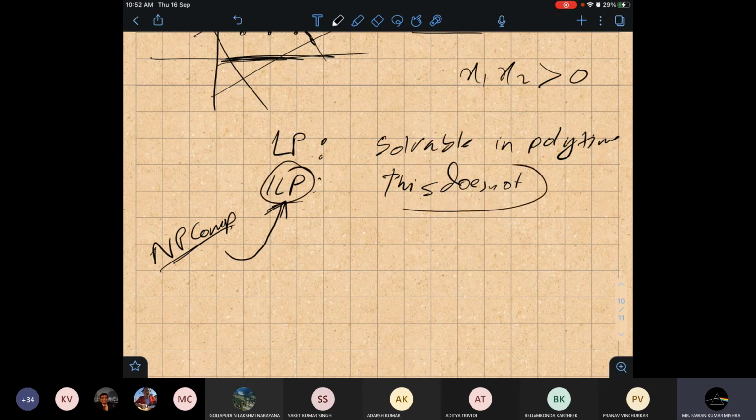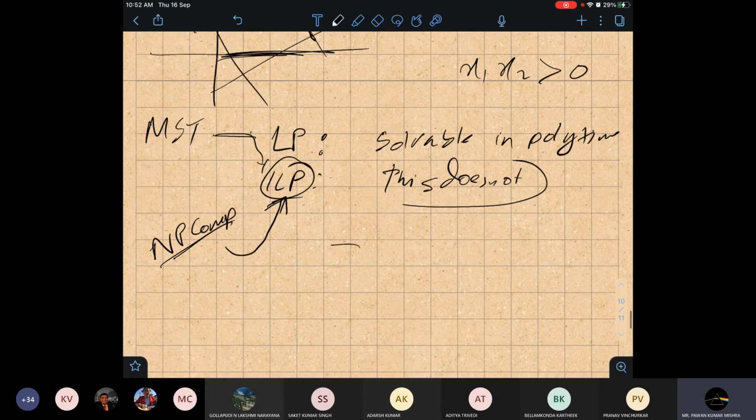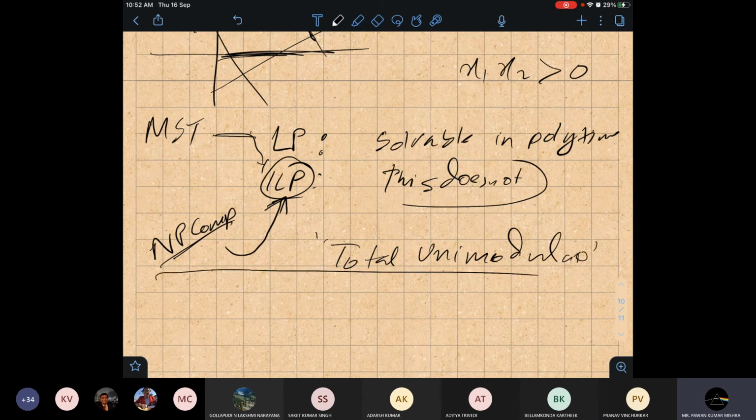Take your minimum spanning tree. If we do this, its LP will also be an ILP, but that has some other features, like total unimodularity, which maybe you will study in future. Because of that property, we can solve it. So I'm not going into linear programming details. This is just an idea.